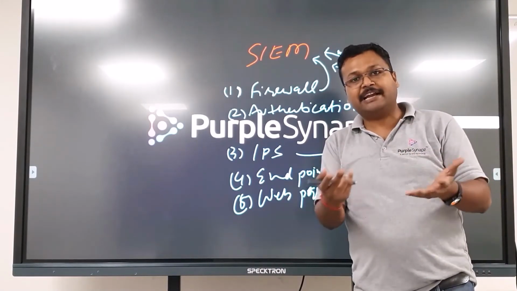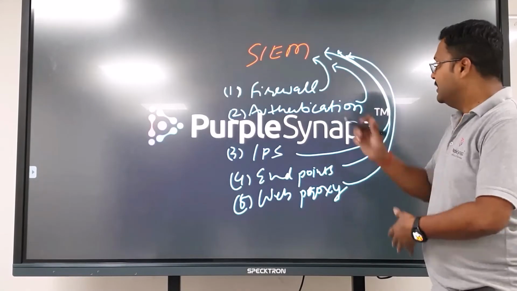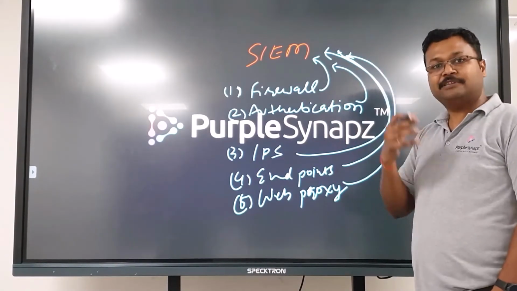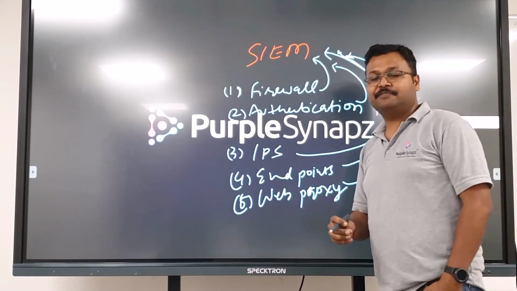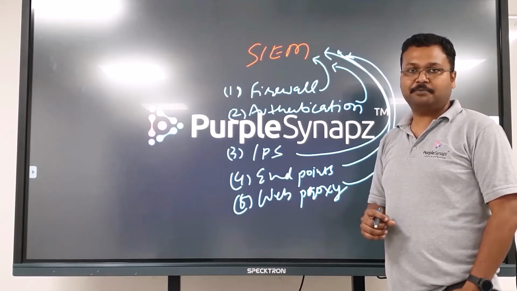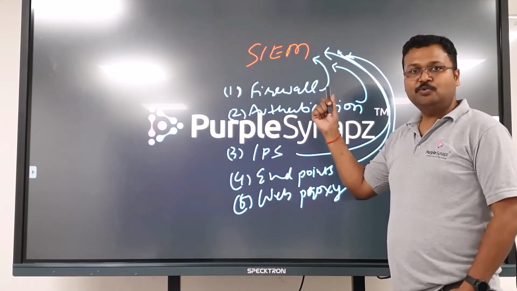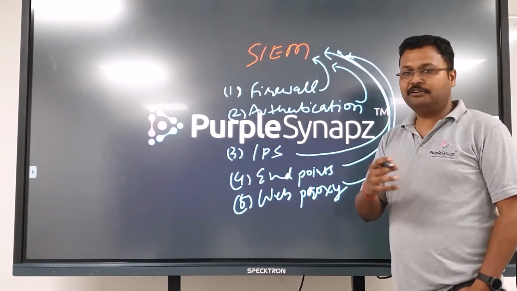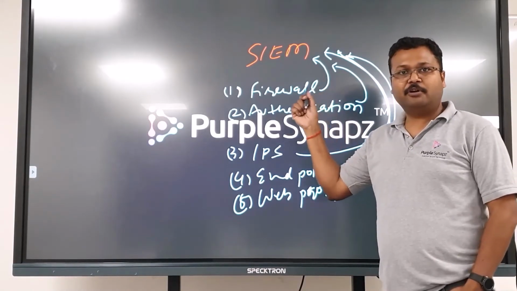And then you need people to react to that kind of situations. Okay, so SIEM is the tool. Sometimes some people call it SIAM, somebody calls it SIM, somebody calls it SIEM. So there are various names, various flavors, the way people pronounce this product, right? Very interesting tool, and it is picking up a lot in India of late, and across the world it is a must tool for almost all organizations.